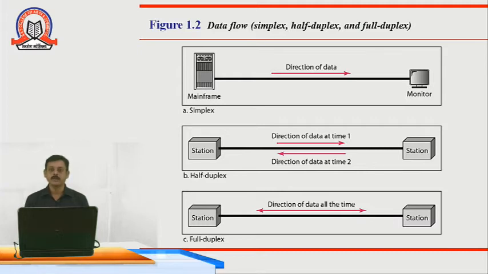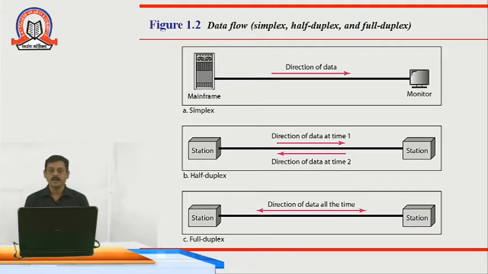A mainframe is sending data to a monitor. Here we can take the example of a remote and television set. A remote is only a sender, and the television set or set-top box is only a receiver, which receives the infrared signal sent through the remote.